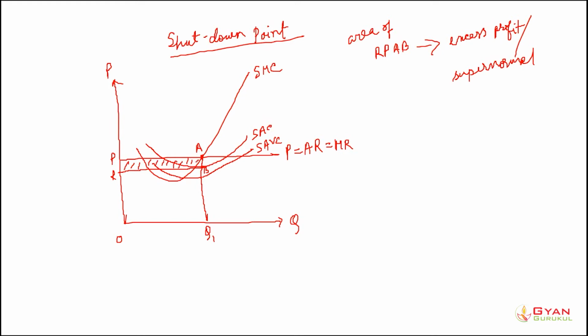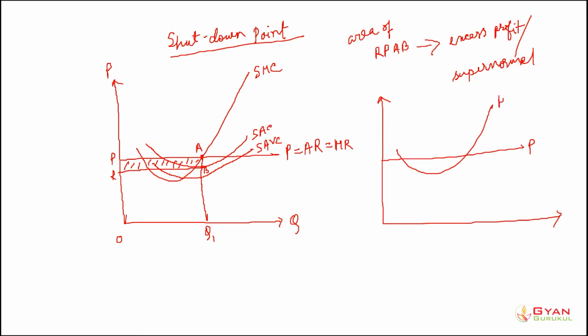Now one thing could happen sometimes, so let me draw another diagram. This is our price, and this is our marginal cost, MC. Sometimes the average cost could be higher than the price. The short run average cost could remain higher than the price at the profit maximizing point. So this is the profit maximizing point here. If I draw a straight line over here, this is the profit maximizing output, OQ1.